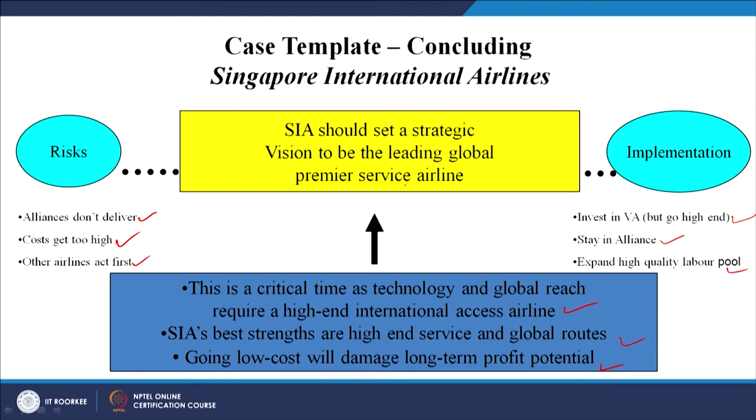If they want to be a leading global premier service airline, they have to take the risk, they have to invest in VA, and on the basis of these facts convert Singapore International Airlines into the global premier service airline. If this is the decision, then definitely the case analysis, the facts and the risks are covered, implementation procedures are told, and on the basis of the recommendation the organization will be sustainable and go for high growth. So, what are the final tips?